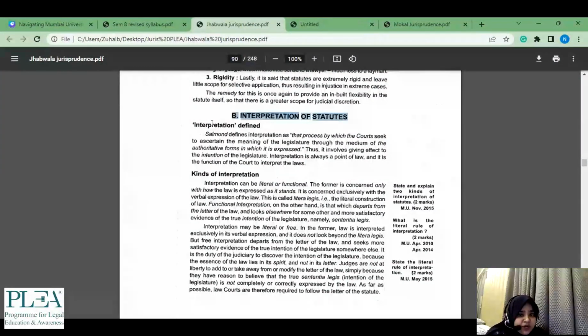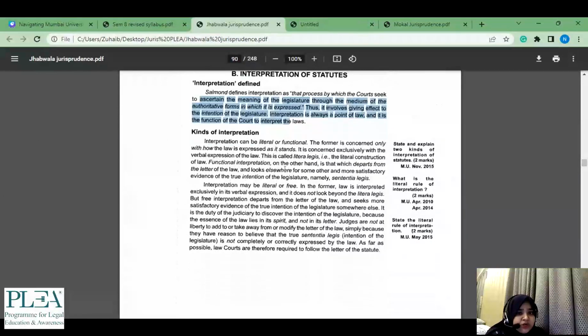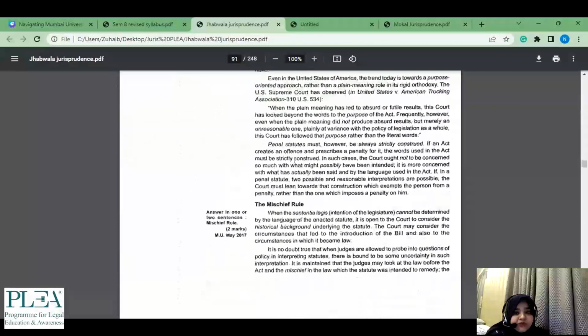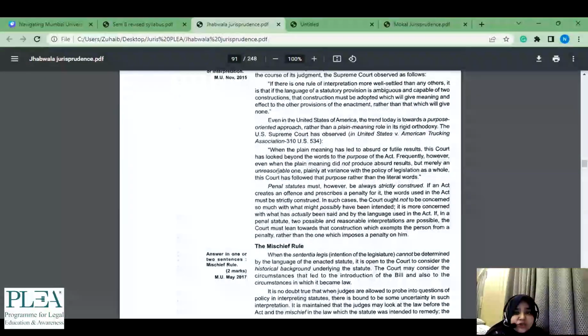So interpretation हो गया. One of the definitions you have read through enough. Kinds of interpretation में सिर्फ इतना पढ़ के आगे बढ़ सकते हैं. Interpretation can be literal or functional. ठीक है, this much we have read and we are going ahead because we have come here for a 2 marker. Unless कुछ यहाँ पे interesting case law दिख जाए and you feel कि चलो ये पढ़ लेते हैं, जैसे ये important कुछ दिखा, penal statutes must however always be strictly construed. This is there in iOS properly, but this is one thing which you have just gone through. ये याद रखना is enough कि strict construction क्यों होता है penal statutes का.